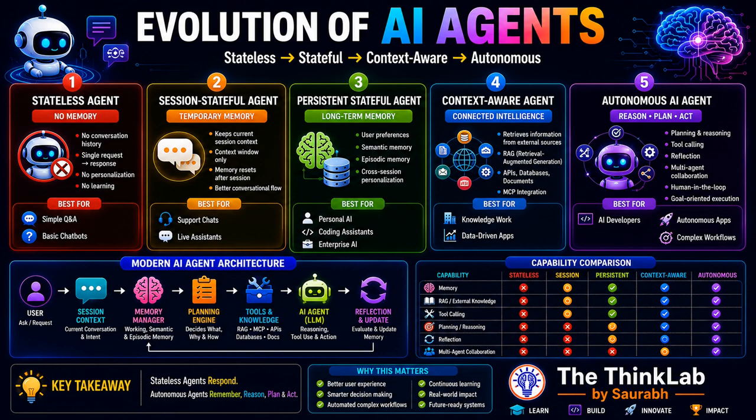Stage two is called the session-stateful AI agent. The next stage is the session-stateful agent. This type of agent remembers information only during the current conversation. For example, if you ask several related questions in one chatbot, the agent understands the context. It knows what that model or previous example refers to.